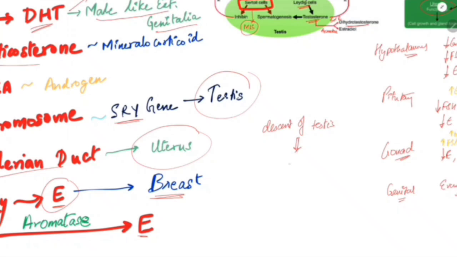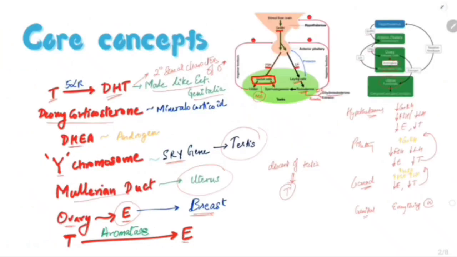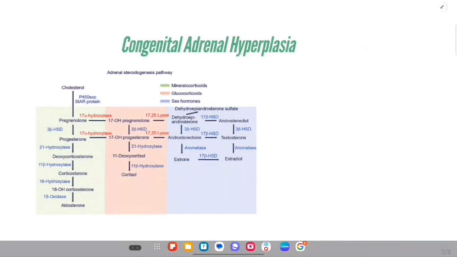Descent of testis, the hormone used for that is testosterone. Now let's jump into the topic. First topic is congenital adrenal hyperplasia.